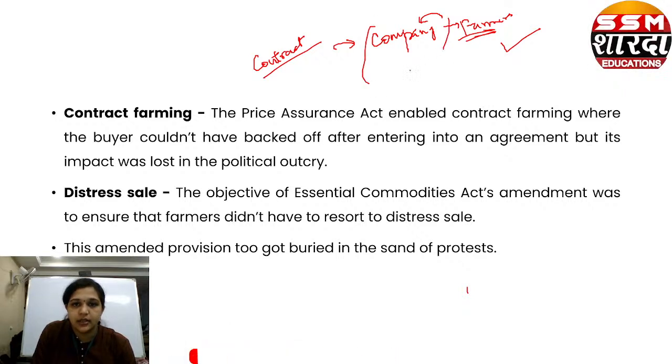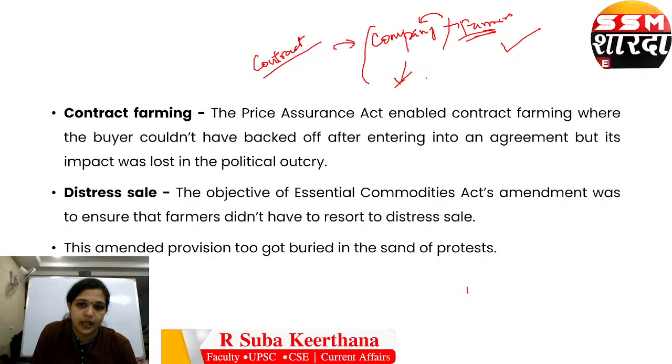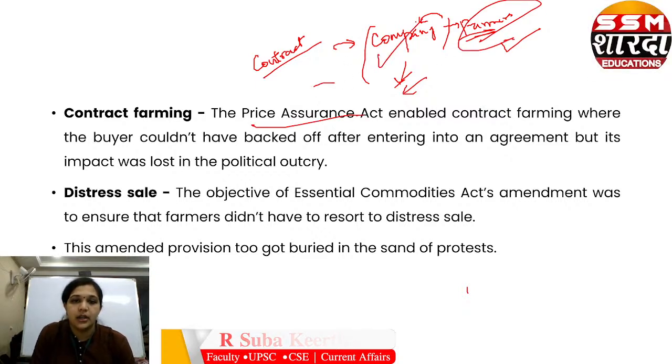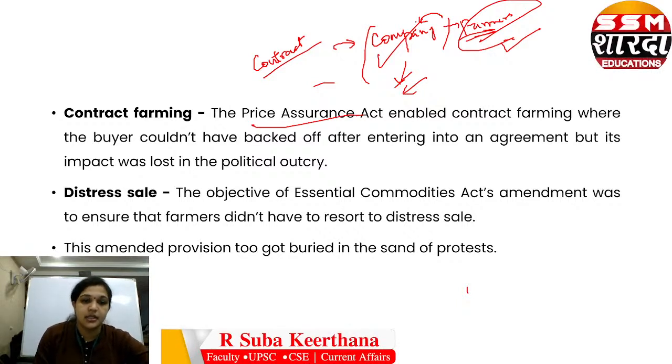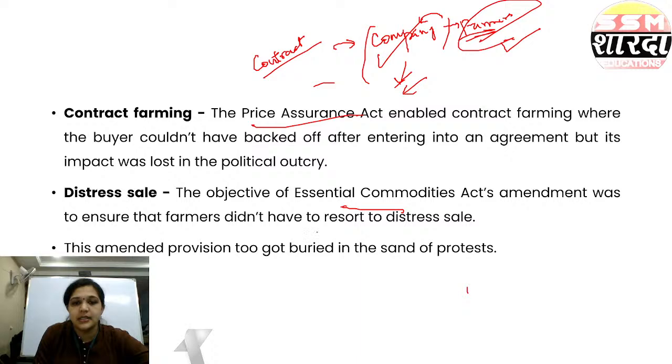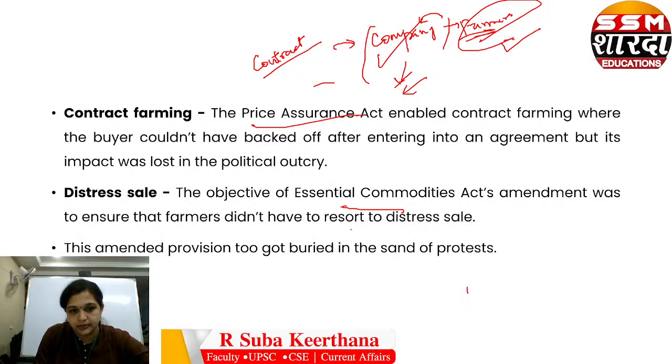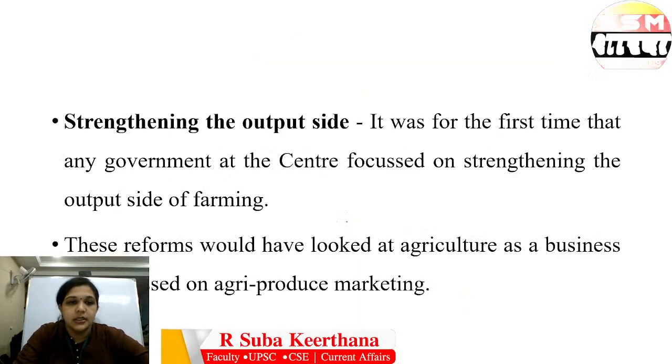Now the company says, no, I'm not satisfied with your product, I'm backing off. But this Price Assurance Act was giving an assurance to the farmers that the one who has created the contract cannot back off. And that was lost. Distress sale. The objective of the Essential Commodities Act amendment was to ensure that the farmers didn't have to resort to distress sale.